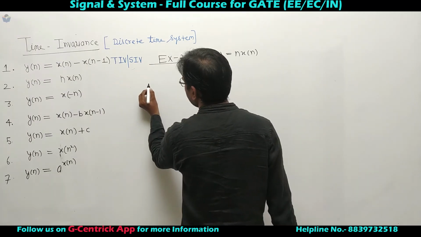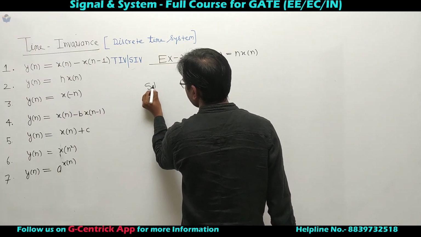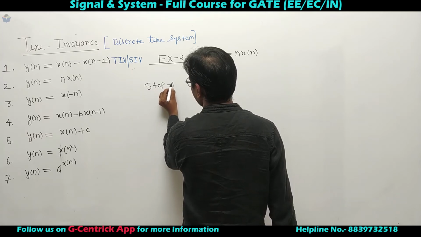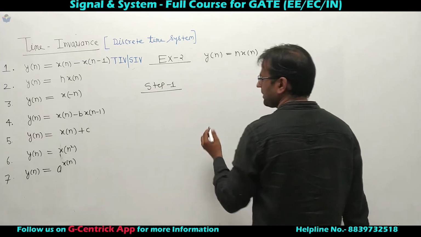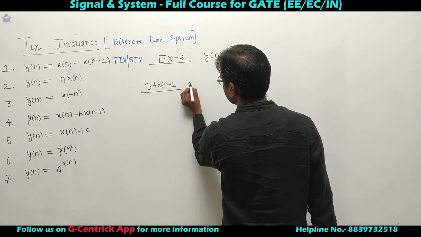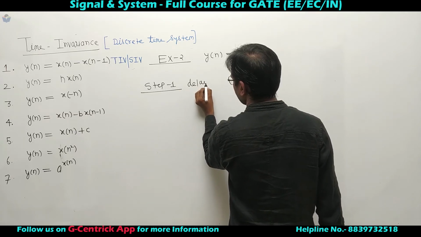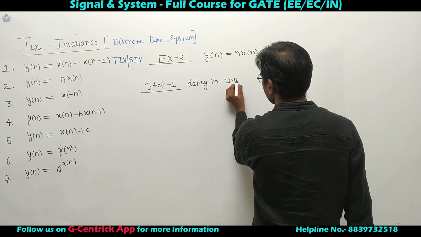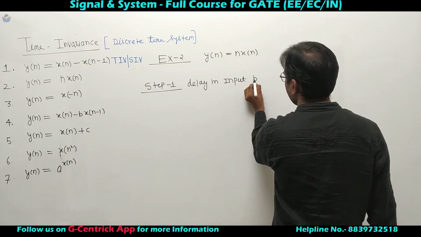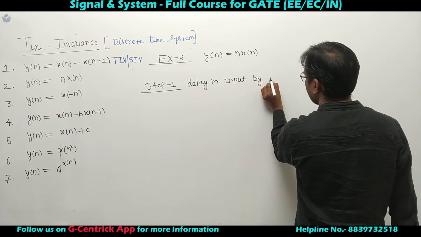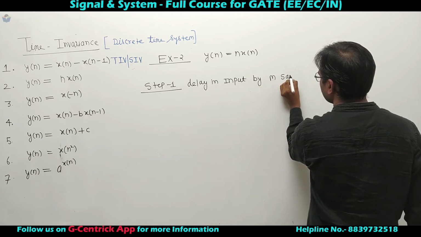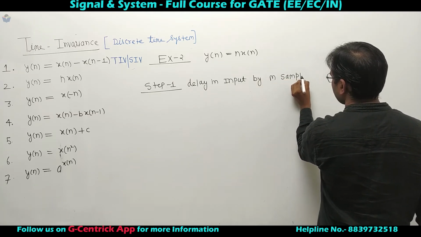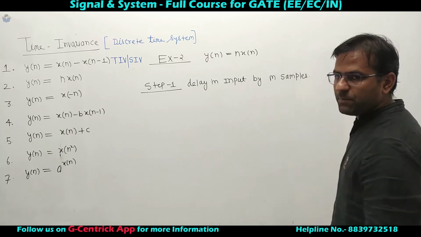So let's delay the input. Step number 1. Delay the input by m samples.